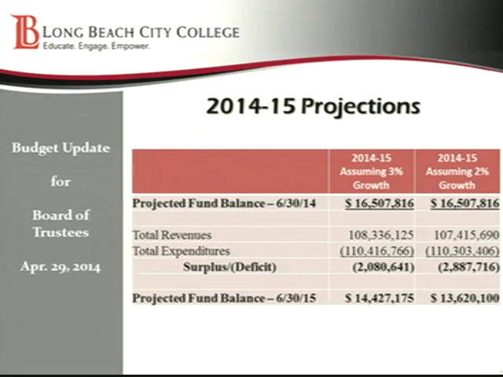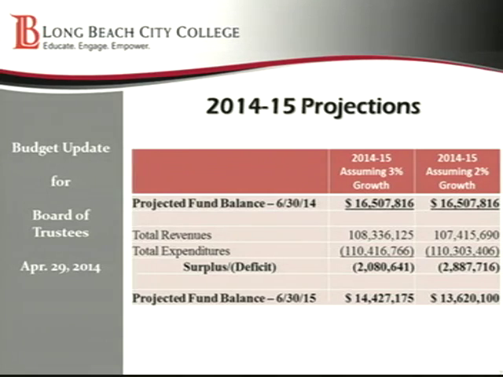So now if we take that and try to gauge where we think we're going to be in 14-15 based upon the governor's budget, this is what we'll be going over now. The first column there says 2014, assuming a 3% growth. When Governor Brown came out with his budget in January, he proposed a 3% growth for community colleges.